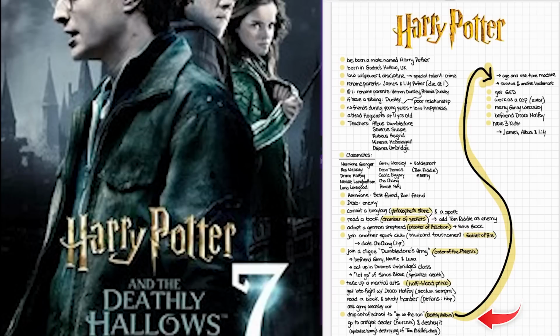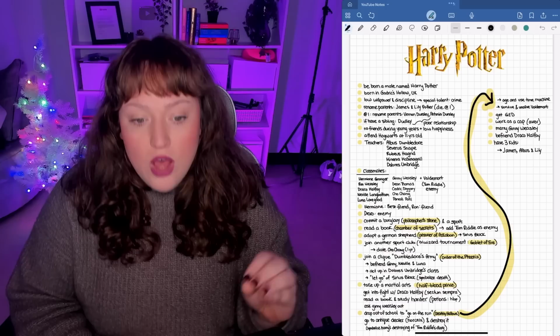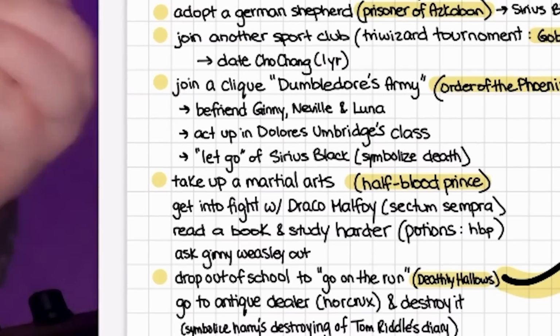So for the Deathly Hallows, we are going to officially drop out of school to symbolize him going on the run with Ron and Hermione. One of the things I wanted to add to this challenge is them defeating the Horcruxes. The one Horcrux that Harry specifically destroys himself with his bare hands is Tom Riddle's diary.